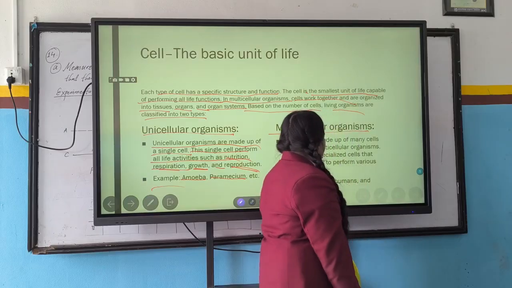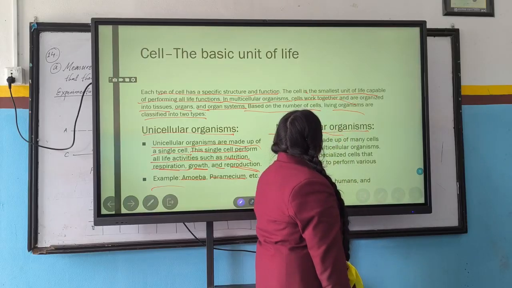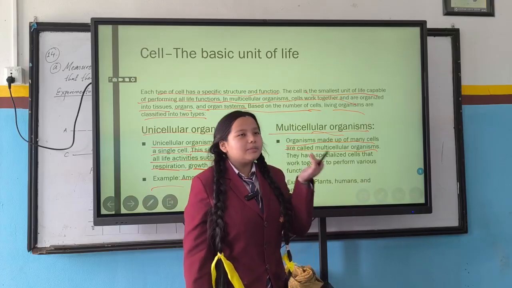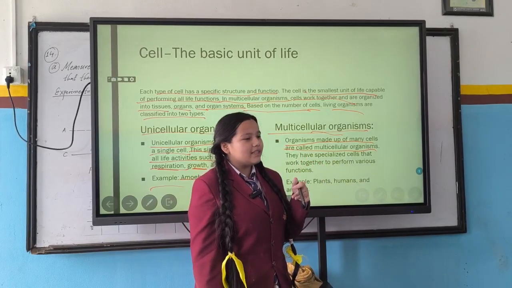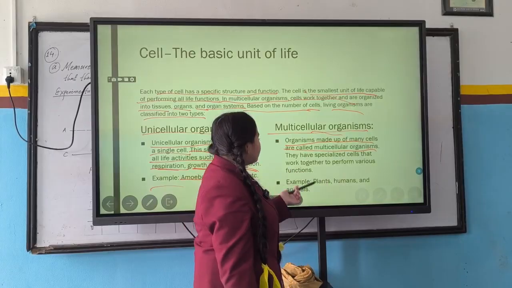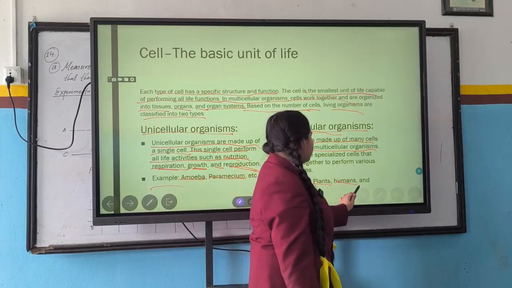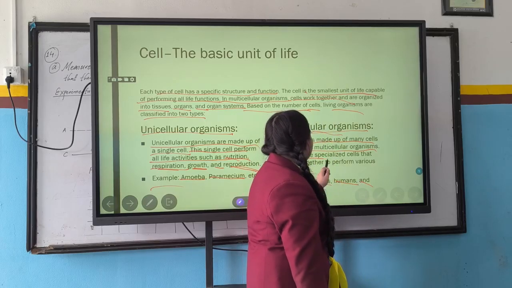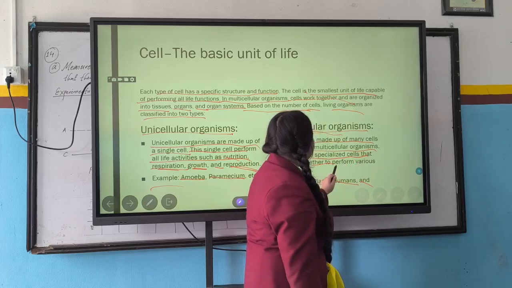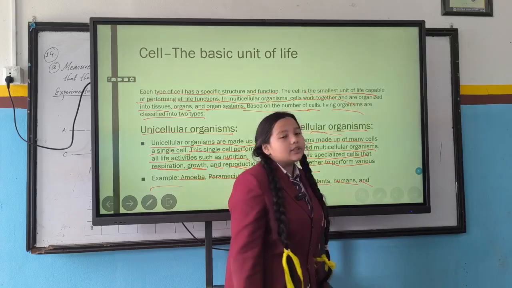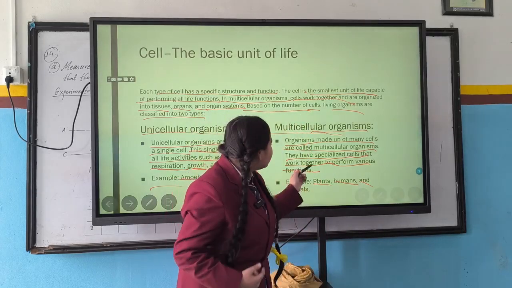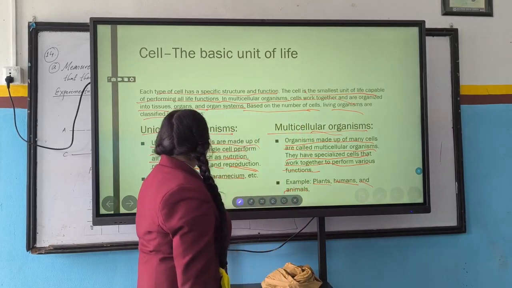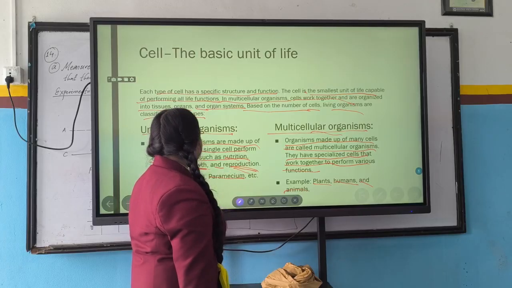Now the turn of multicellular organisms. Organisms made of many cells are called multicellular organisms. Those organisms which are made up of many cells are called multicellular organisms. Some examples are plants, humans, of course, and animals. They have specialized cells that work together to perform various functions like growth, reproduction, respiration, etc.